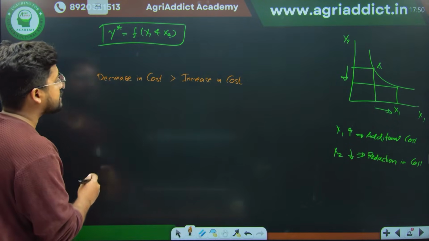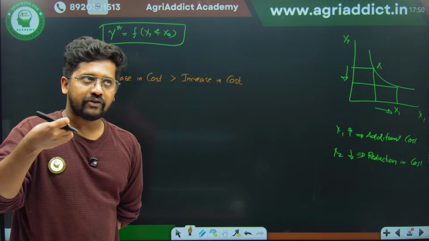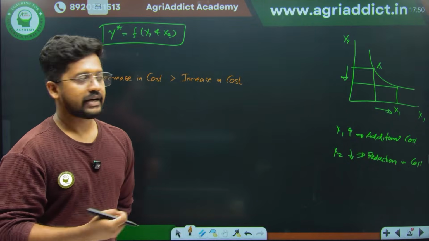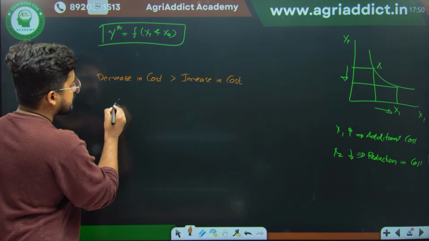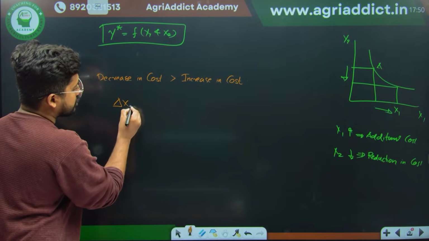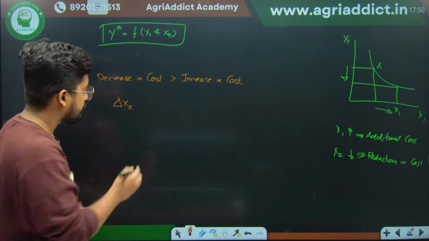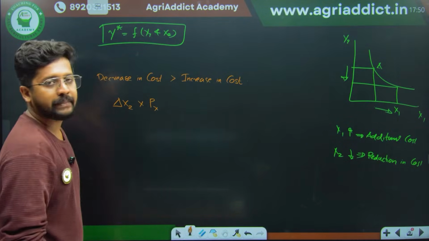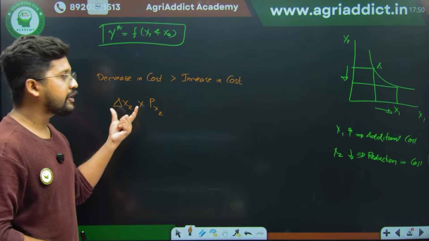Decrease in the cost means the decreased amount of sacrificed input. It was none other than your x2, right? So it is none other than your delta x2, the sacrificed input, into its price Px2. Is it correct? This is none other than your decrease in the cost.